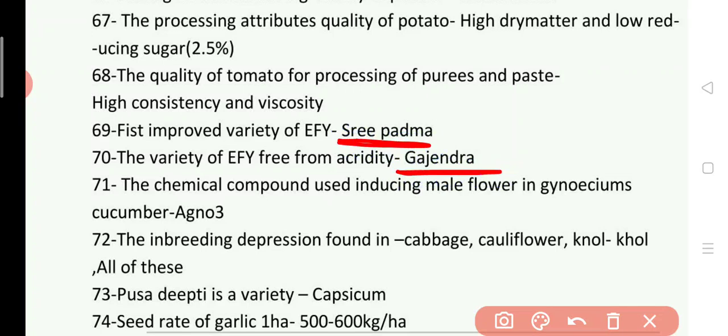Answer is in cucumber. Answer is AgNO3 or silver nitrate. 72. The inbreeding depression found in. Answer is all of these: cabbage, cauliflower and knolkhol. 73. Pusa Dipti is a variety of. Answer is Pusa Dipti is a variety of capsicum.